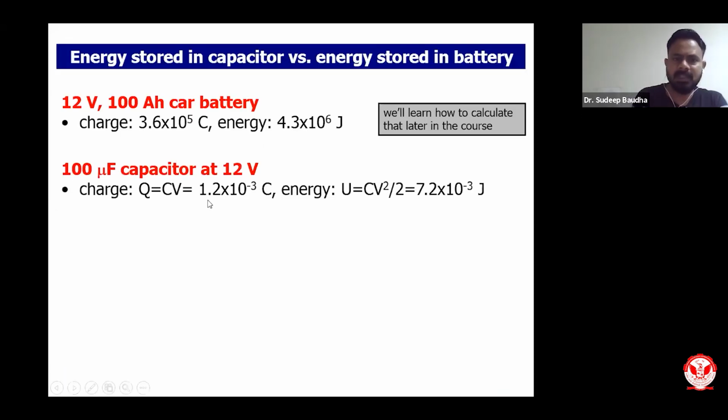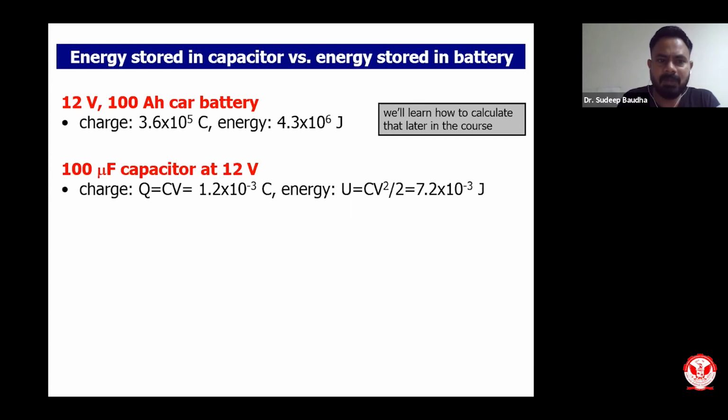So let us see energy stored in a capacitor versus energy stored in batteries. I hope everyone knows what a battery is and what a capacitor is. I will also try to relate the difference between capacitors and batteries at a later stage, but for the time being I'm just giving a comparison.